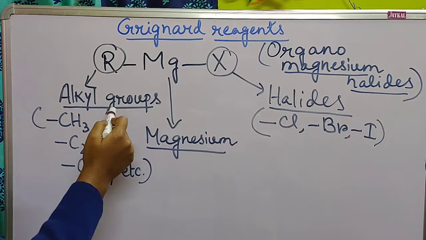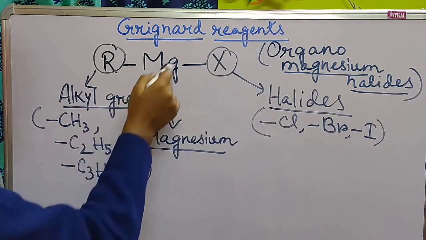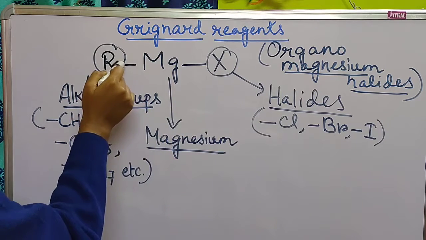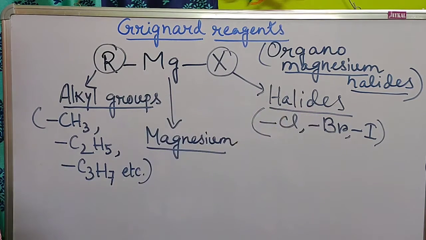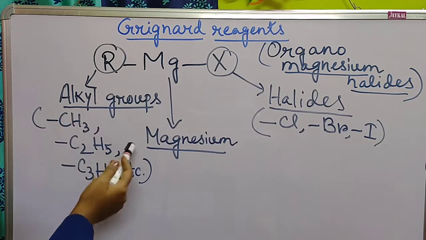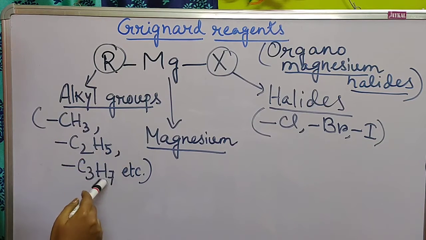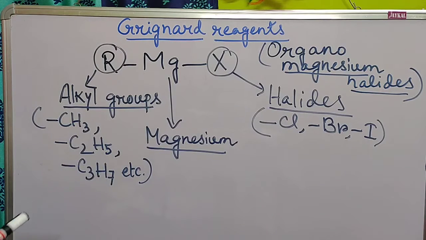Now, what is the structure? So this is the structure. At the center we can see the presence of magnesium, the metallic part. Here we can see the presence of an alkyl group. The alkyl group is the hydrocarbon part and this is the halogen. Halogen means chlorine, bromine or iodine could be present here. Alkyl group means methyl, that is CH3, ethyl, that is C2H5, propyl, C3H7. So this type of alkyl groups could be present in a Grignard reagent.